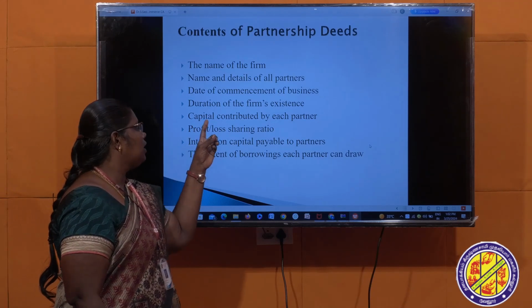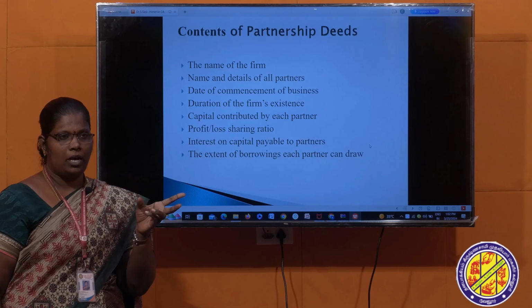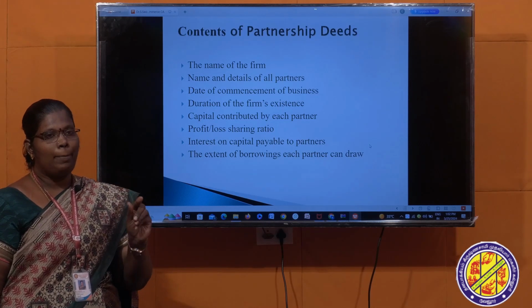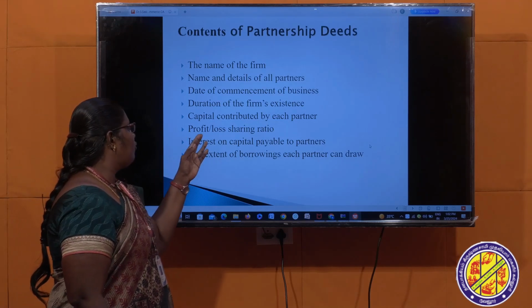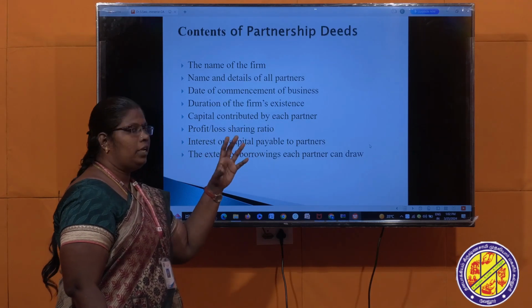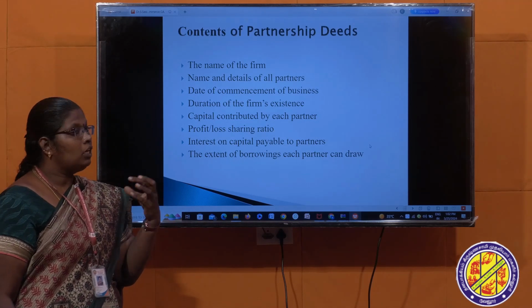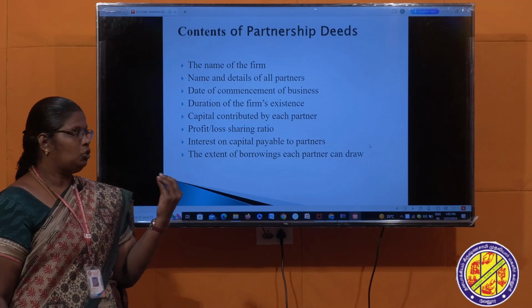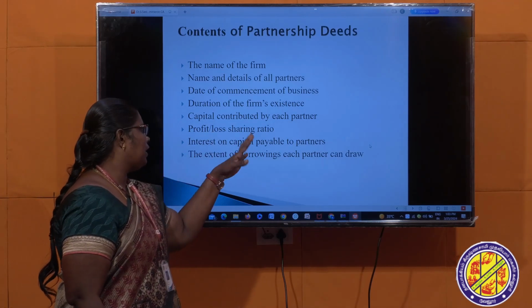Next one, capital contributed by each partner. In a partnership firm, there are two or more persons involved in the business. Each person, what capital amount should be contributed to do the business. Next one, profit loss sharing ratio. So in case of a partnership firm, the business has to be run to earn profit. What ratio should be divided between the partners? That is the profit loss sharing ratio.